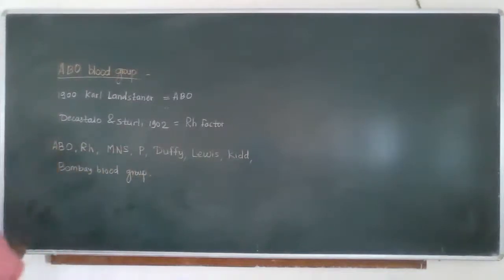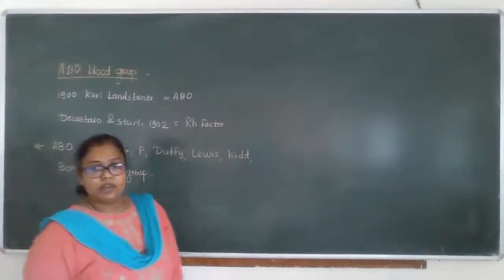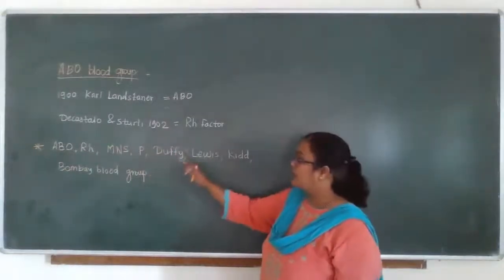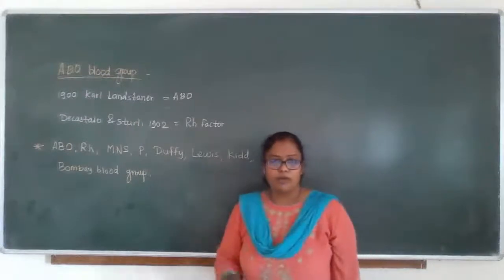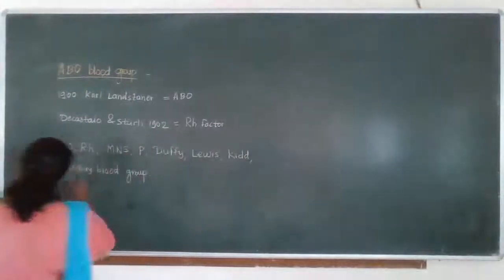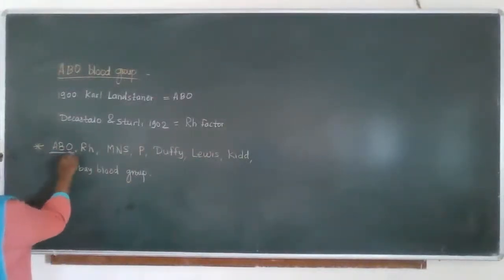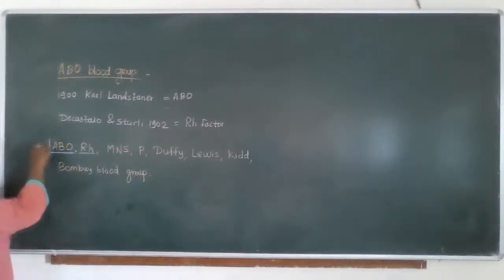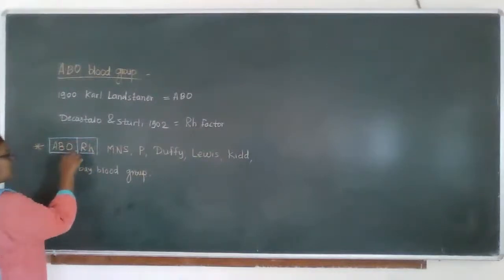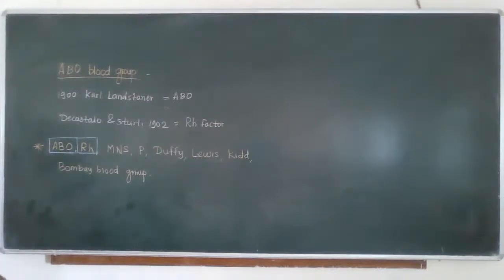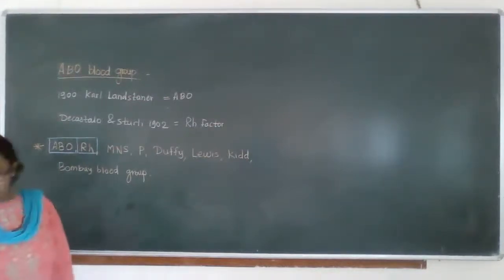Okay, so this can be asked as a single sentence: name the various types of blood group systems. These are ABO, Rh, MNS, P, Duffy, Lewis, Kidd, and Bombay blood group. But the most accepted blood group system all over the world is the ABO blood group system, which comes with Rh, the ABO and Rh blood group system.